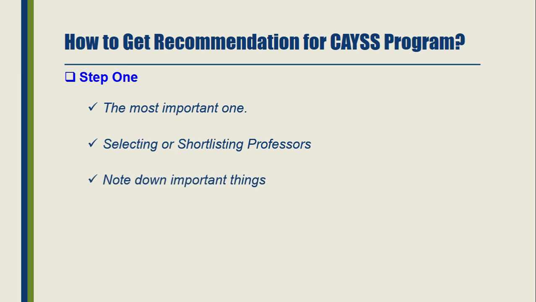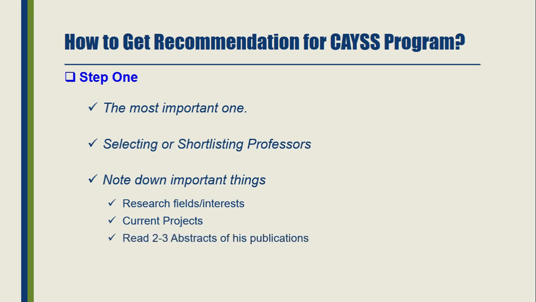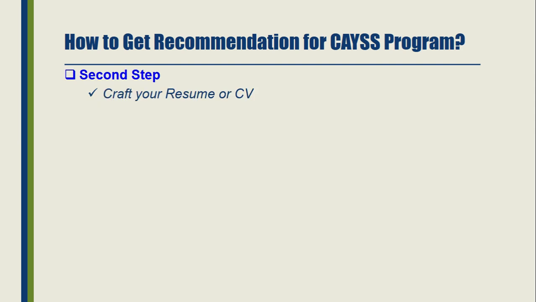Go to their links, open the link and study the research fields or interests given on the website or on the research group website, and read their current projects. Check whether it is related to you or not, note down these important things, and read at least 2 to 3 abstracts of his publications. This will give you a better idea whether this professor is related to you or not, and when you write an email, it will help you write it.